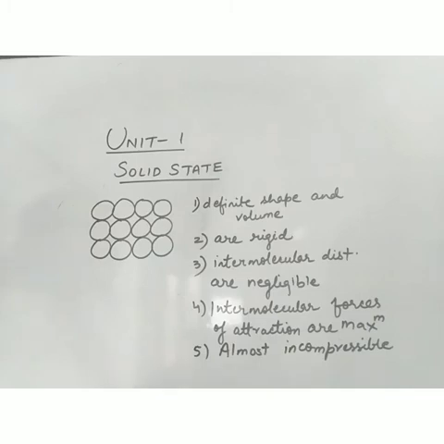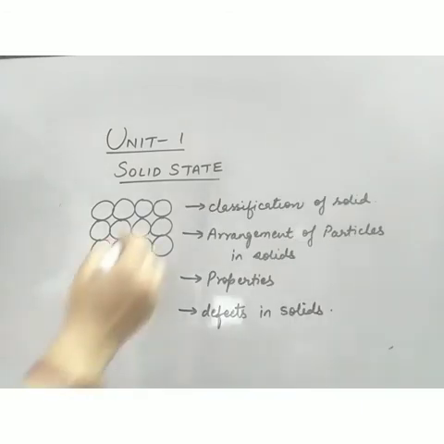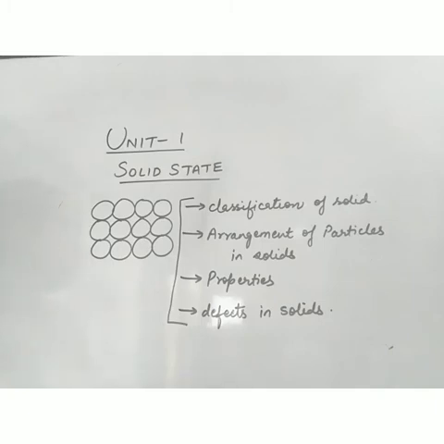We'll discuss the properties of solids, the electrical properties and magnetic properties, and what types of defects or imperfections are found in solids. So we'll start with the first point, that is, classification of solids.